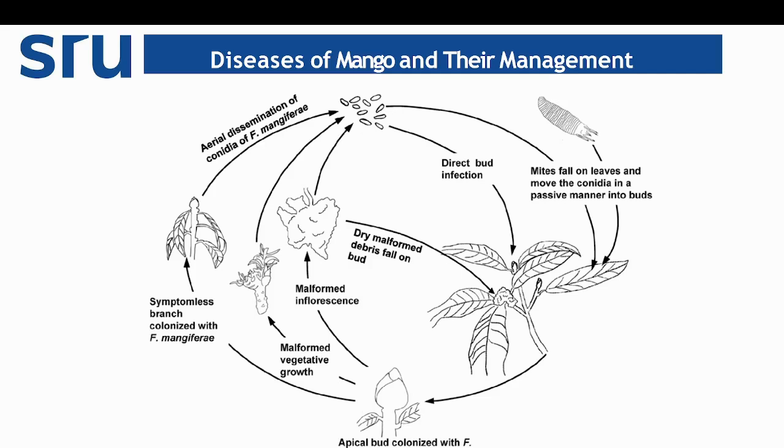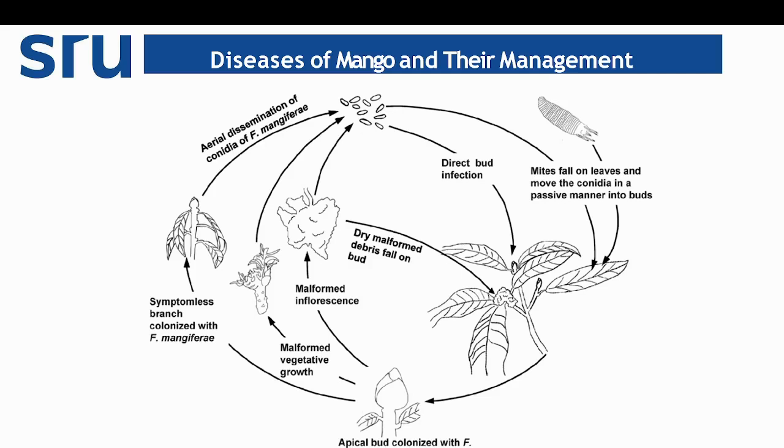First, airborne conidia are carried by the wind and will directly land on the new inflorescence or new bud and cause direct infection. Sometimes the mites also carry the pathogen in an indirect, passive manner. They will also infect the inflorescence. After that, the symptoms appear.